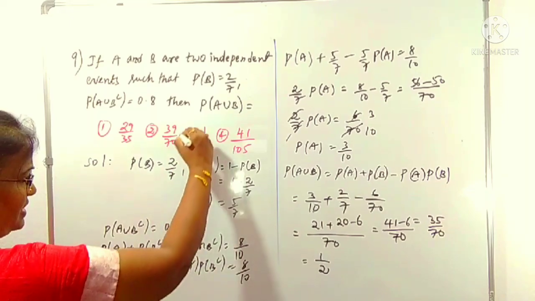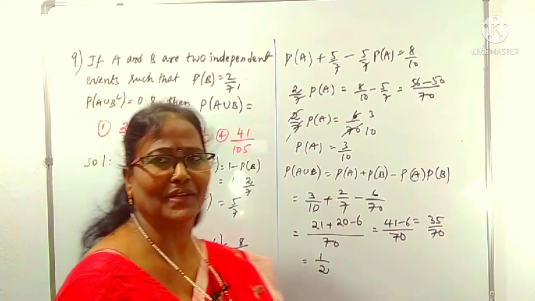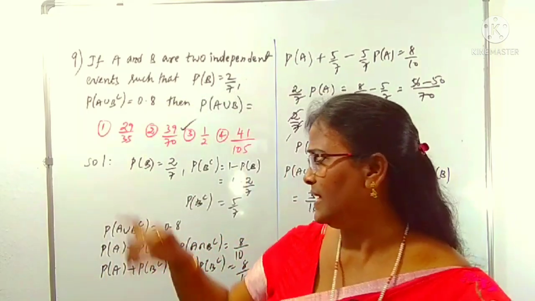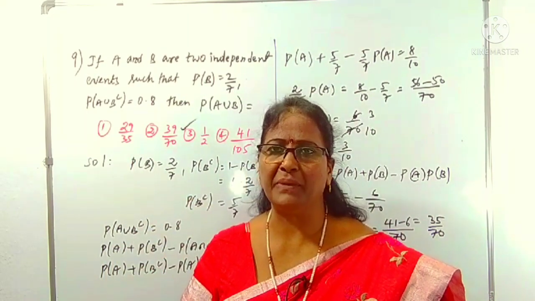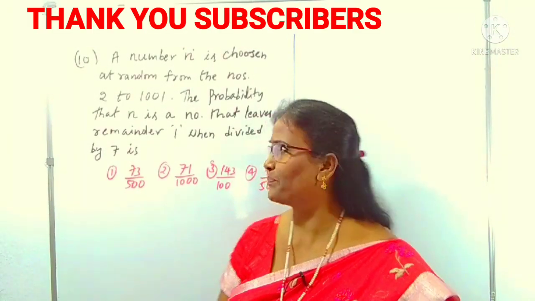Clearly which option? It's the third option. It's so simple, so nothing to worry. Just you have to concentrate on the independent events concept as well as A union B. A union B is what? Is it clear? See, this question depends upon the numbers.